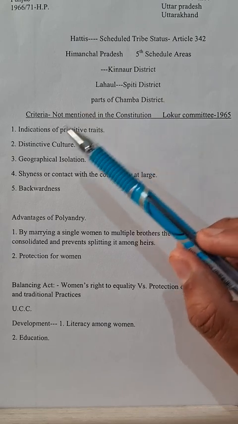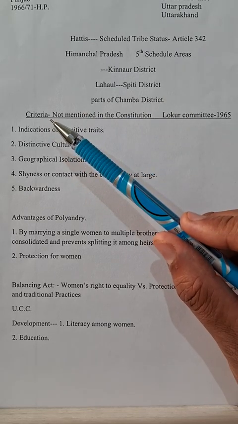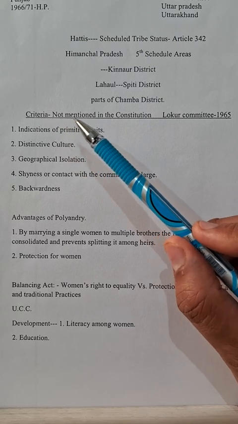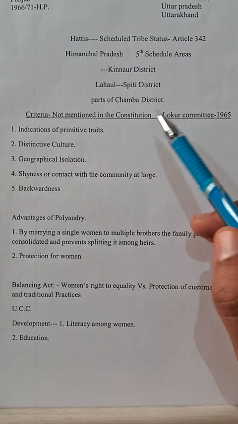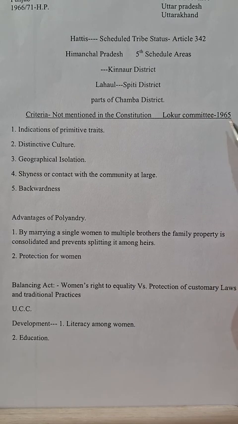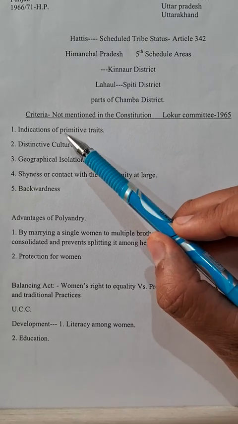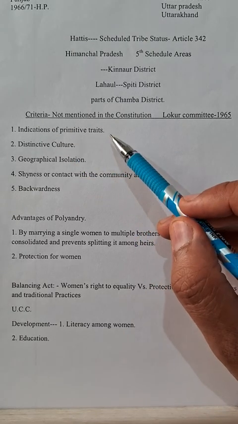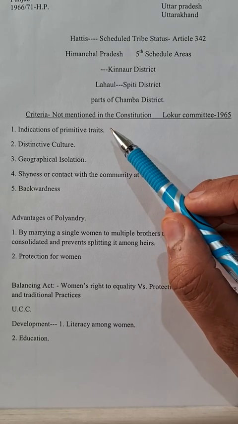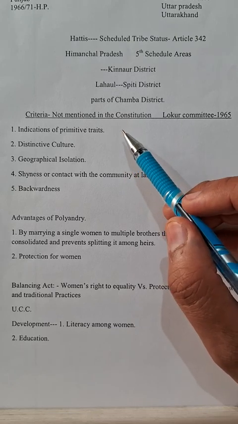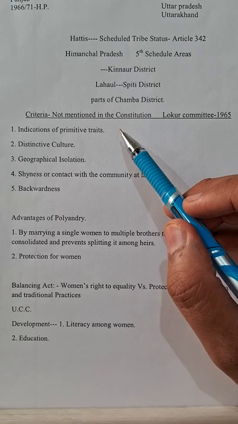Now, moving on, what are the criteria for including a community into a tribal community? It's not mentioned in the Constitution, and this is very important. It may come in your MCQ also. However, the Lokur Committee in 1965 gave its recommendation. Certain points were indications of primitive traits. That means in the evolution process, the community has lagged behind. It has still got some primitive traits, characteristics.